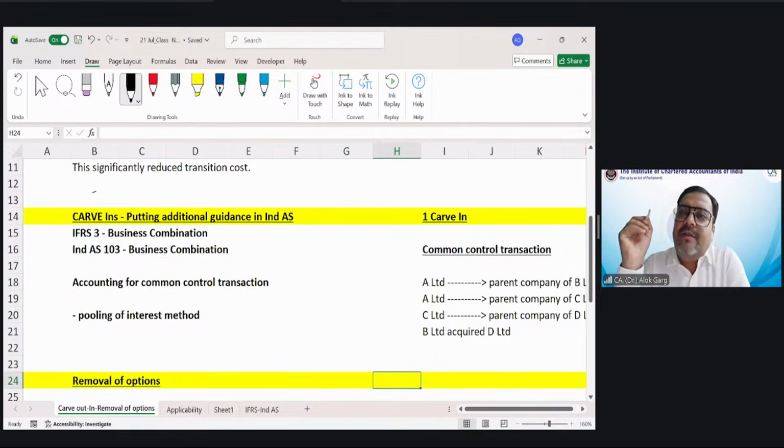So if A Limited is acquiring B Limited, A Limited can measure the net assets of B Limited either at fair value or at book value. Book value means the assets and liabilities sitting at whatever value under B's balance sheet will come at the same value under A's balance sheet at the time of acquisition. So friends, our accounting standard 14 has given us a choice.